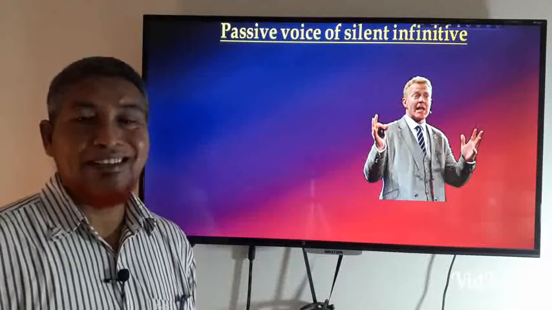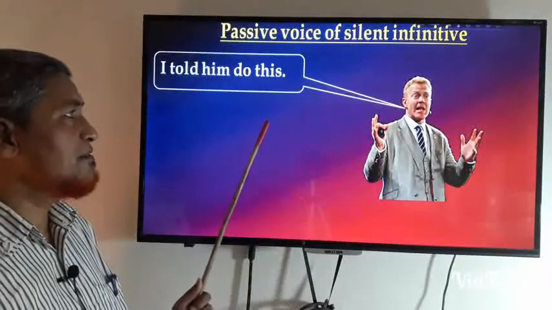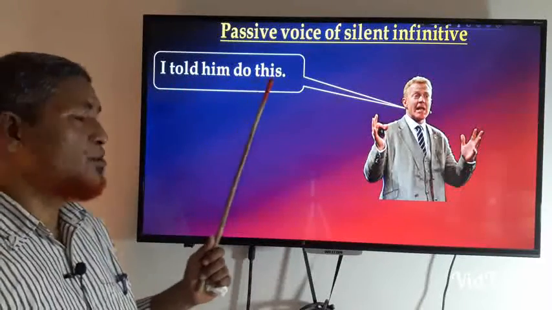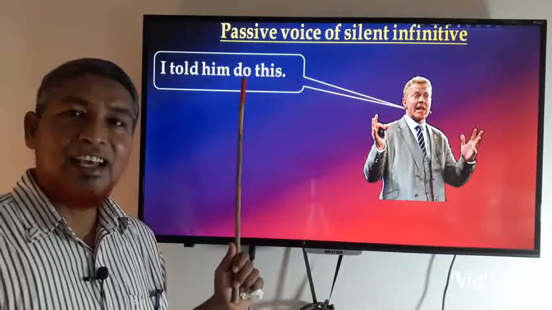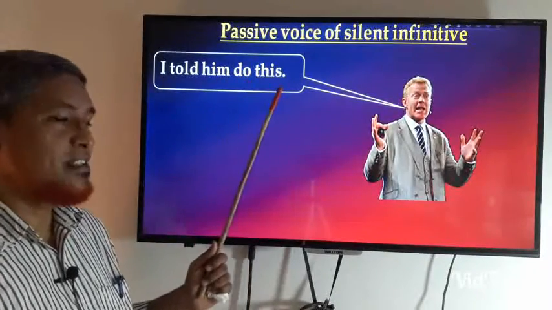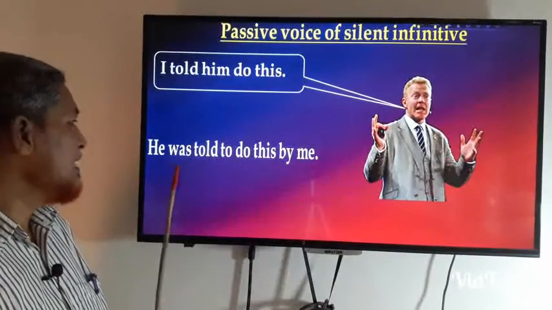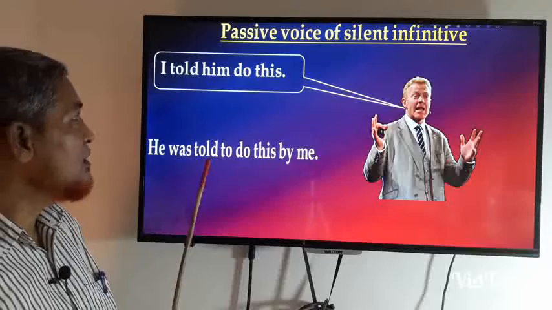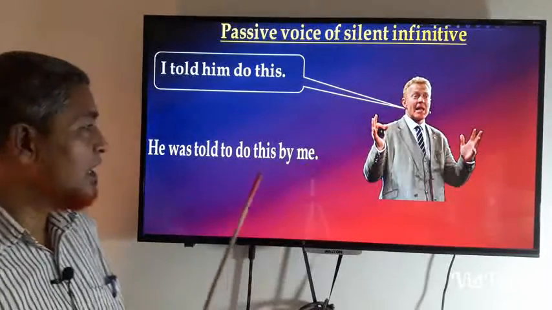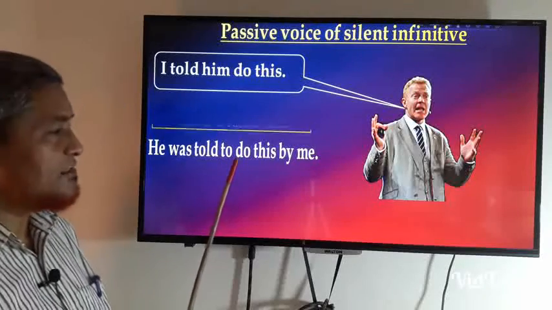Sometimes some sentences take an infinitive, which is a silent infinitive. A silent infinitive looks like this: I told him do this. Do is here a silent infinitive. If we change it, it will be: He was told to do this by me. So the silent infinitive will change into the to-infinitive here.